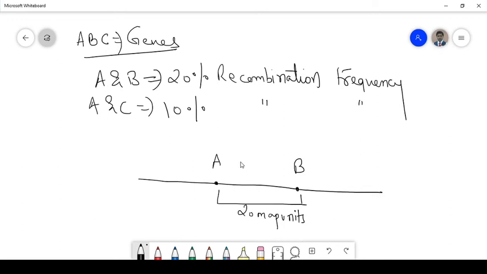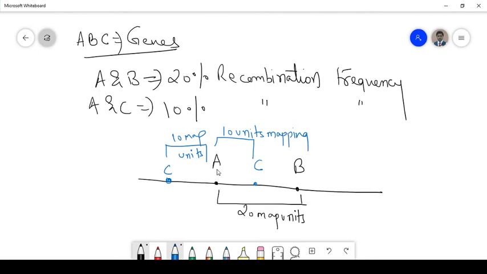But what about AC? Now there are two possibilities. Either C can be over here, which is 10 map units, or it can be over here also, which is 10 map units. So I can write two ways.